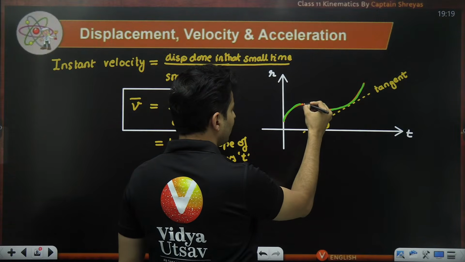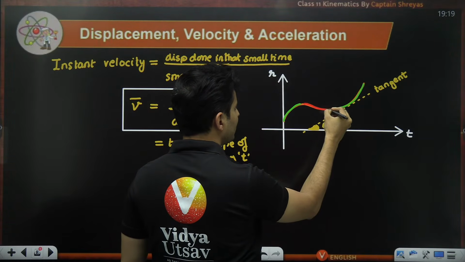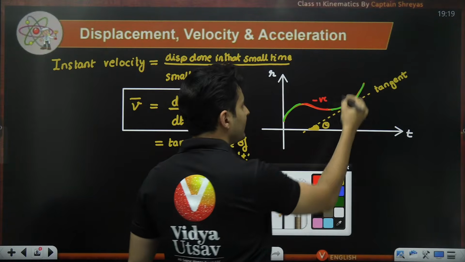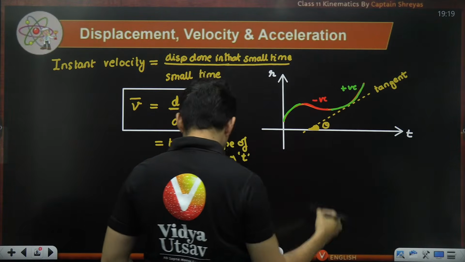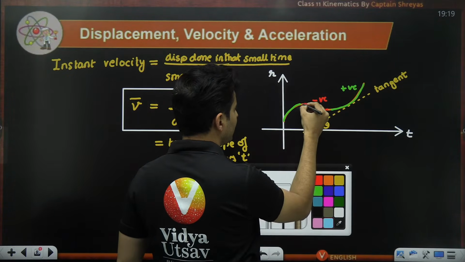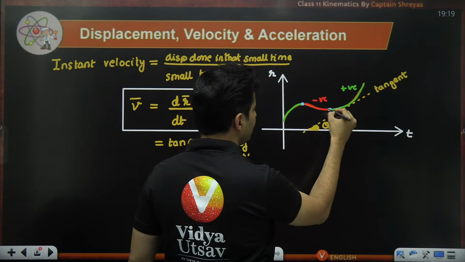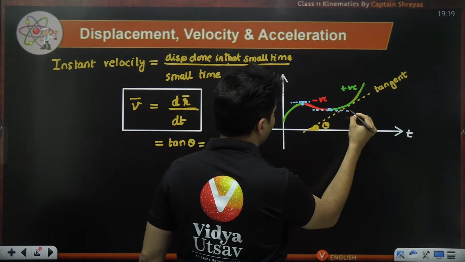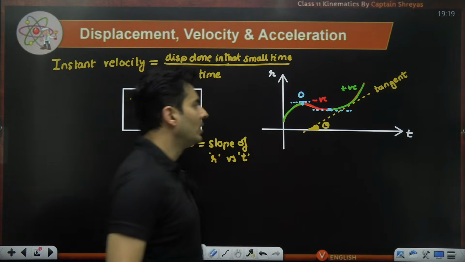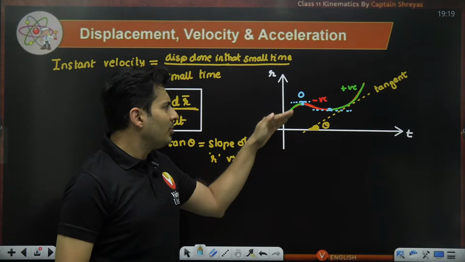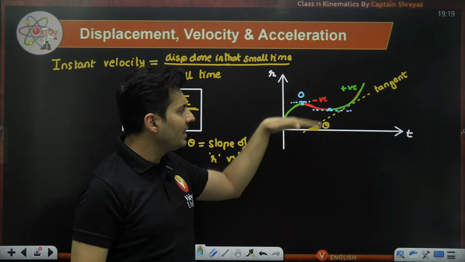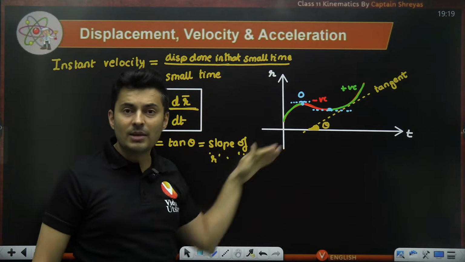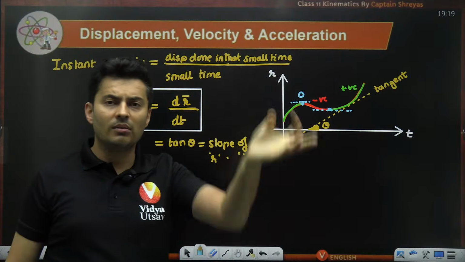Again over here, this particular part, slope is negative, right? So negative values over here, and in certain regions, positive values, and in certain places, absolutely 0, because if you draw a tangent, it will be 0. So velocity is positive, then becomes 0, then becomes negative, then becomes 0, then again becomes positive.